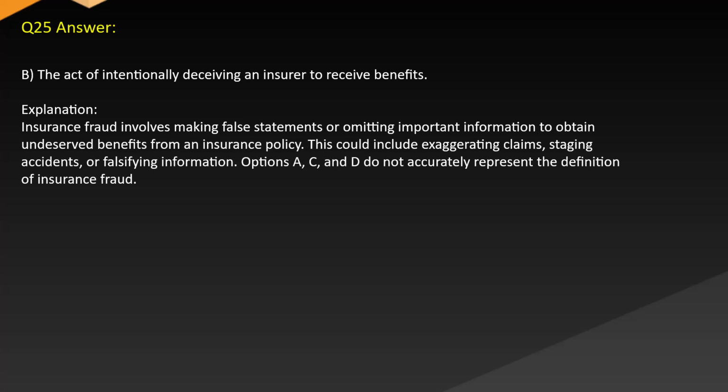Answer. B. The act of intentionally deceiving an insurer to receive benefits. Explanation. Insurance fraud involves making false statements or omitting important information to obtain undeserved benefits from an insurance policy. This could include exaggerating claims, staging accidents, or falsifying information. Options A, C, and D do not accurately represent the definition of insurance fraud.